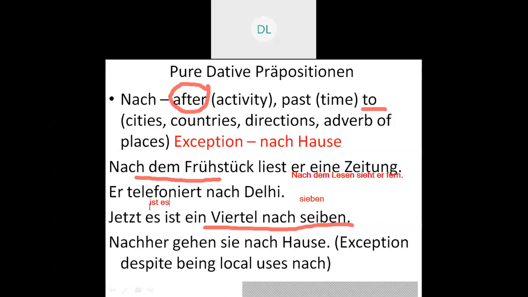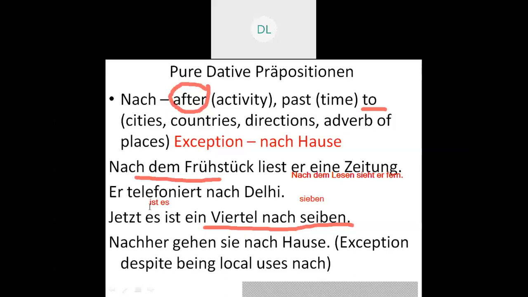Jetzt ist es ein Viertel nach sieben. So that is now it is quarter past seven. So here we discuss the meanings of nach. The first meaning is that it is used for cities, countries, directions, adverbs of places.